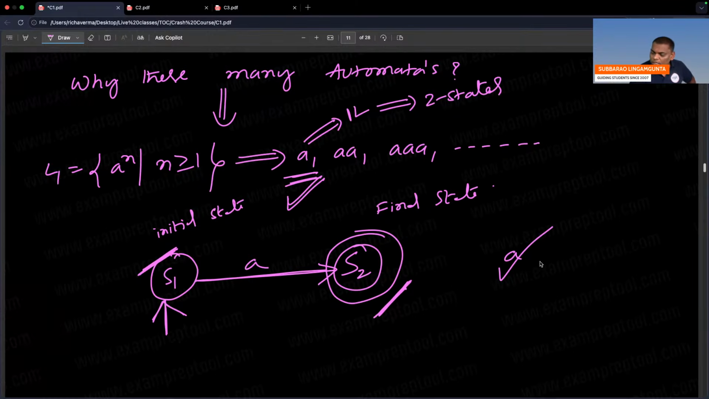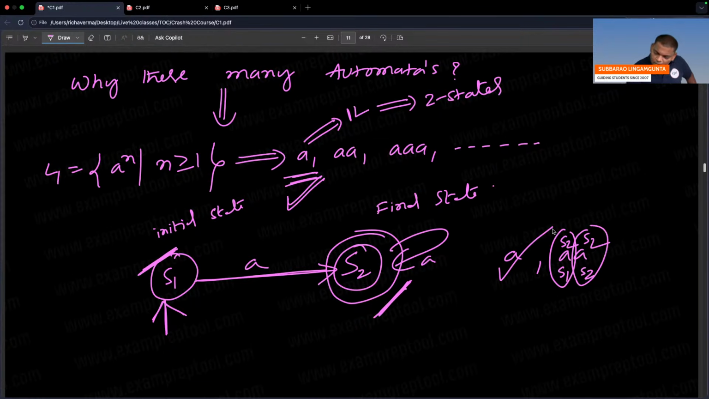Let's go to the second string, double a. Always start from the start state. S1 on a, S2. S2 on a, let's keep a self loop: S2 on a, same state. So S1 on a, I go to S2. Now I am at S2. S2 on a, again S2 only. At the end, where did you start? S1. Where are you finally? Final state S2, meaning the string is accepted. So double a is also accepted.